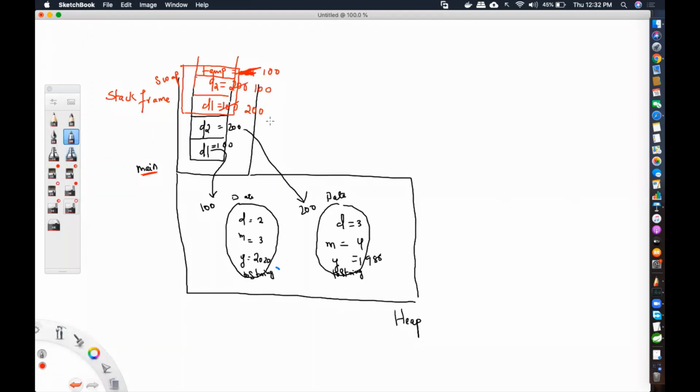Now tell me, 200 is pointing here, 100 is pointing here. Did they get swapped? Yes. But where did the swap happen? Only within the stack frame, which is local.